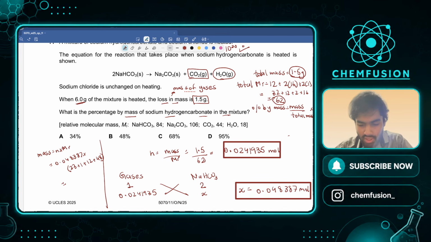You multiply this by 23 plus 12 plus 1 plus 48. It comes out to be 4.06 grams. This is the mass of sodium hydrogen carbonate. यहाँ तक बात क्लियर हुई है?